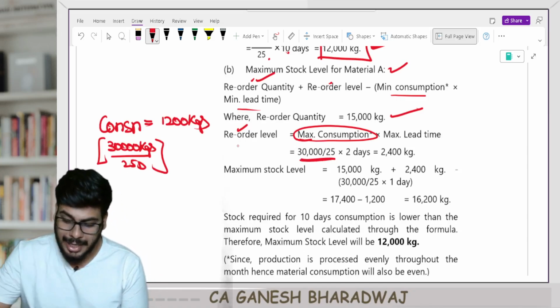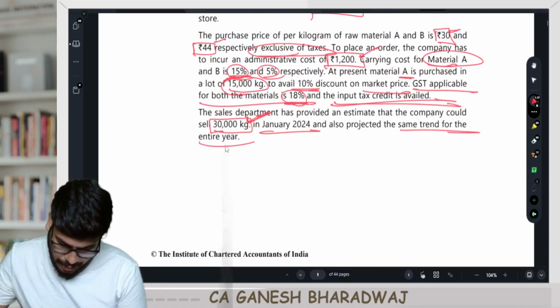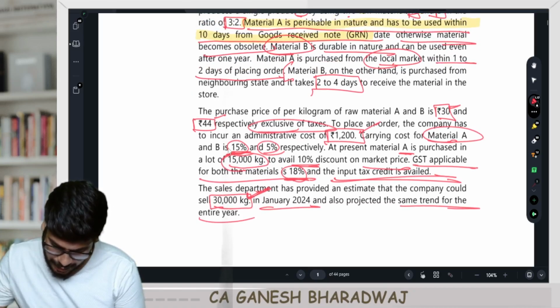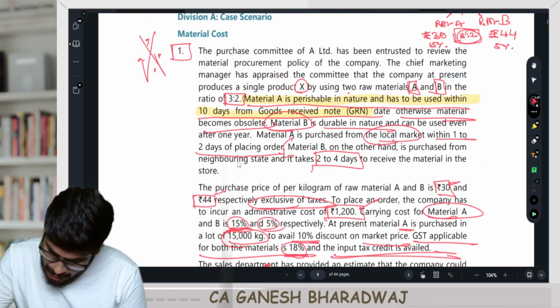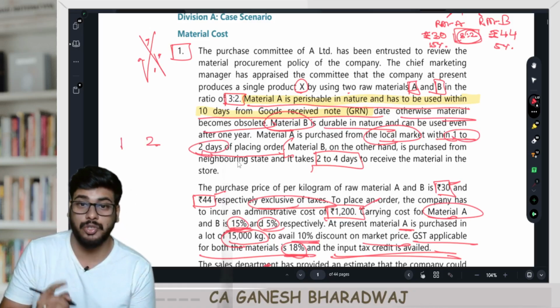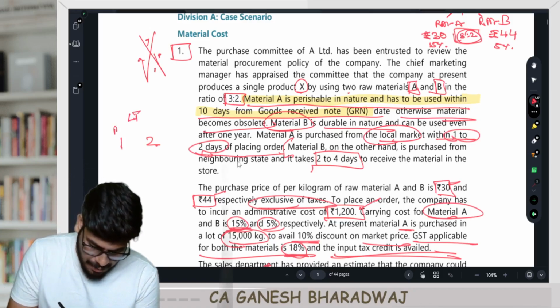Clear with this, guys? Into maximum lead time. What is the maximum lead time? It's given in the question here: raw material A, how long does it take? They have just given it. Within 1 or 2 days. Minimum is 1, maximum is 2. This is the lead time. So for raw material A, lead time minimum is 1, maximum is 2. Are you clear with this?